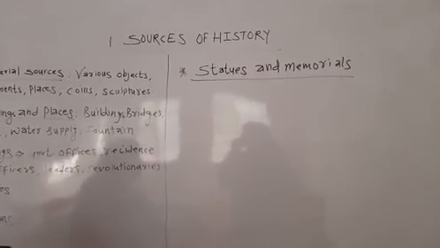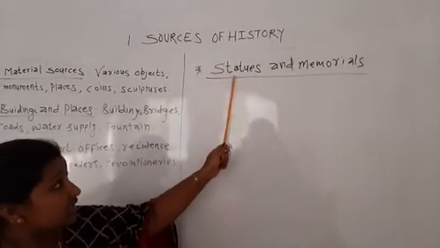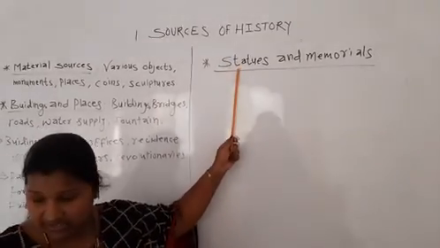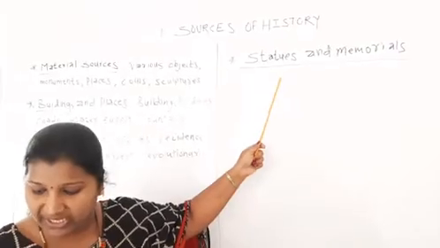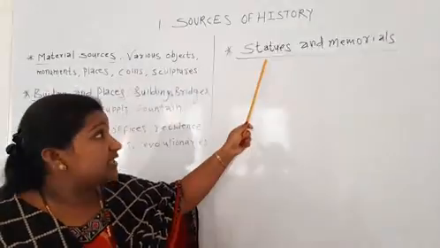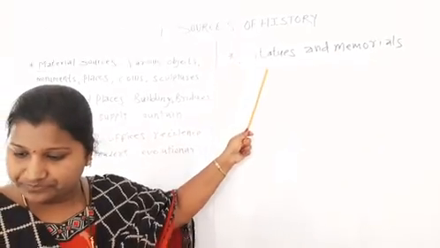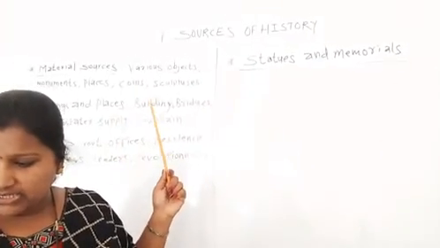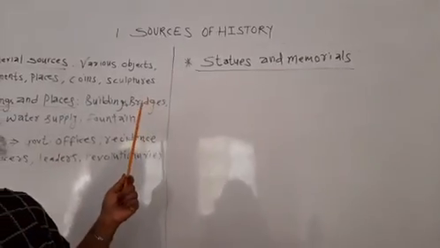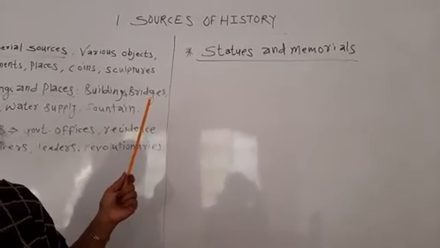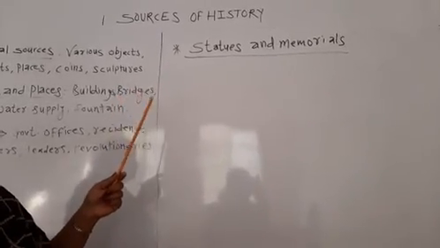In modern Indian history, we can study through the statues. Statues are very important for getting information to study history. The various statues provide information about contemporary rulers and eminent personalities.